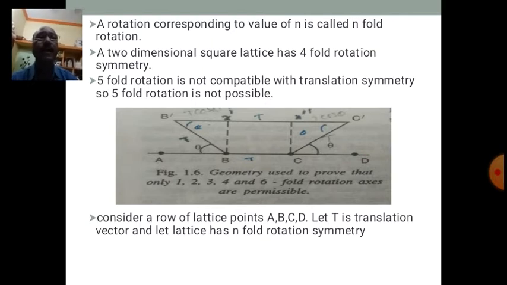Here angle C dash B dash B is equal to theta, isn't it, or B dash C dash C is also equal to theta, because C dash CD is angle theta and B dash BA is angle theta. Therefore angle C dash B dash B is theta and angle B dash C dash C is also angle theta, isn't it, and B dash B is equal to t, C dash C is equal to t.